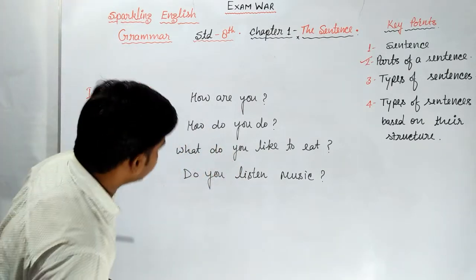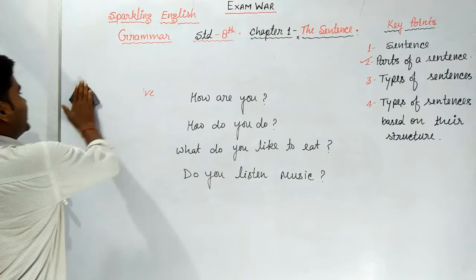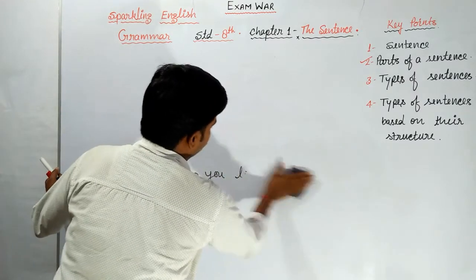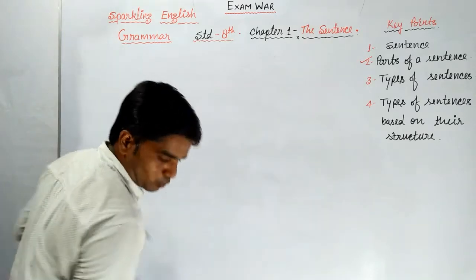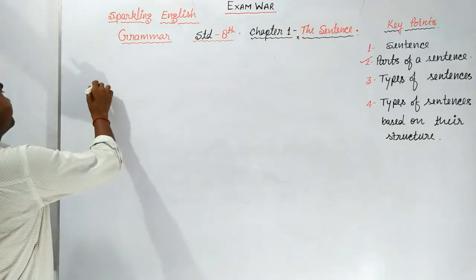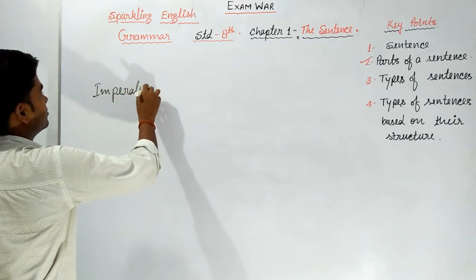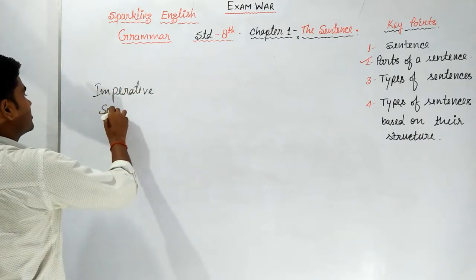And the next type was imperative sentence.